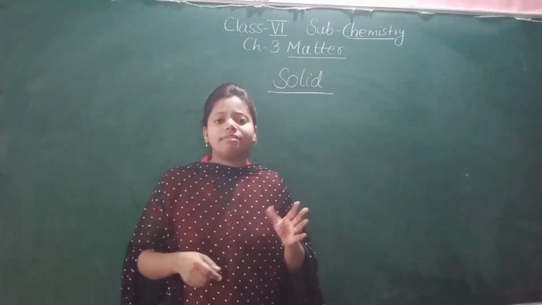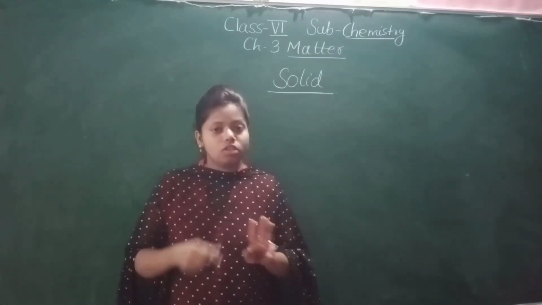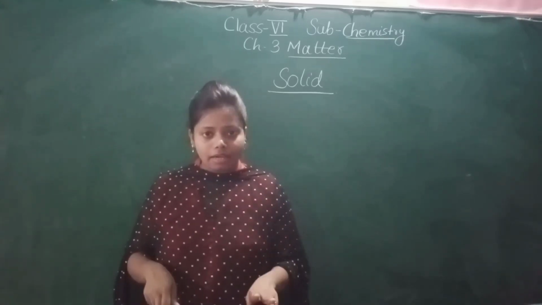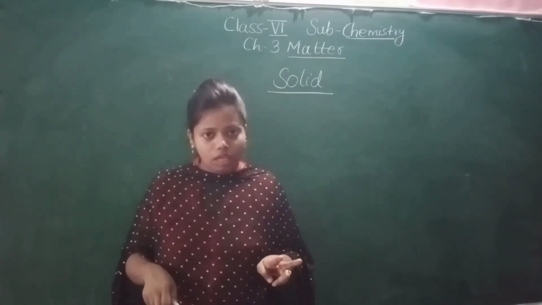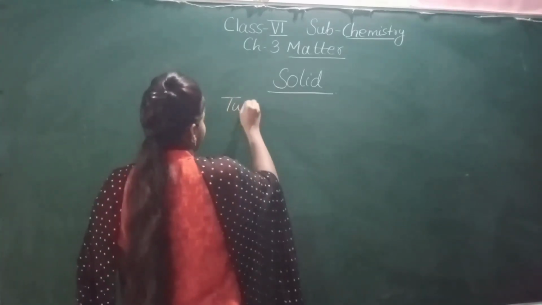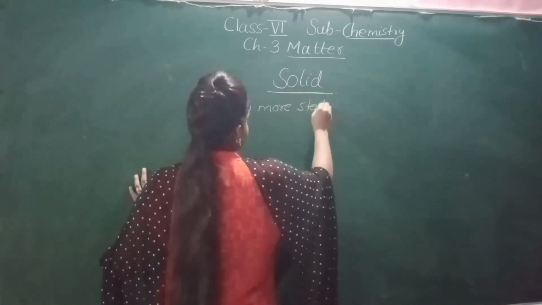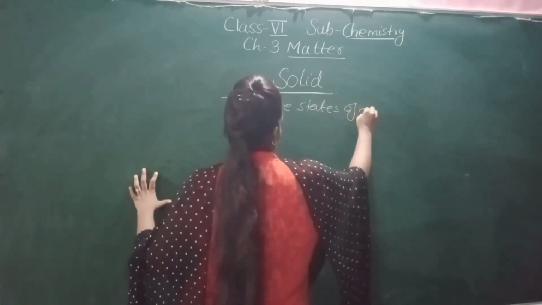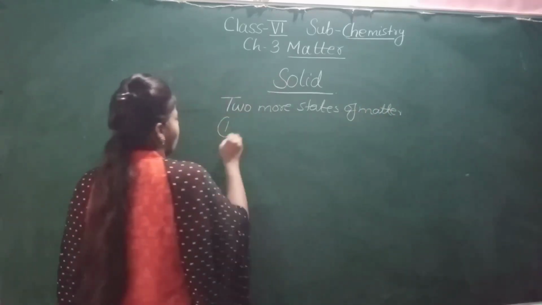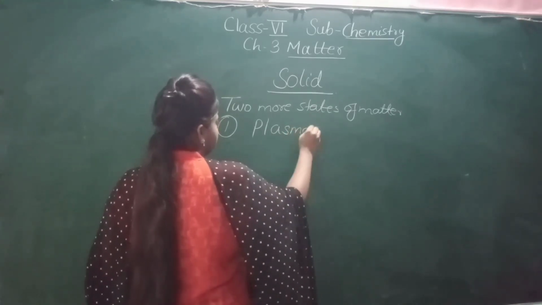I already said that matter exists in three different states: solid, liquid and gas. But there are two more states of matter that exist in nature. Now what are they? Number one is plasma.